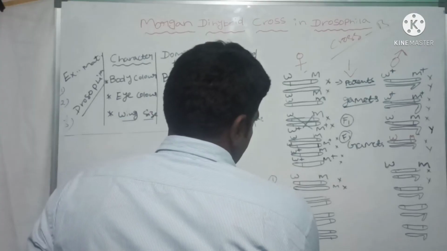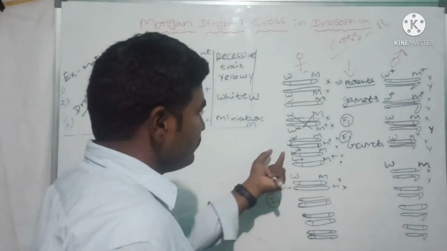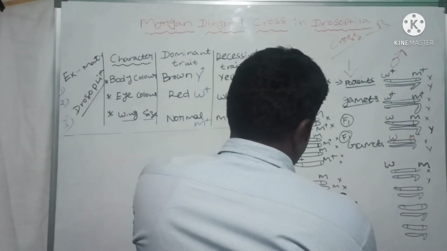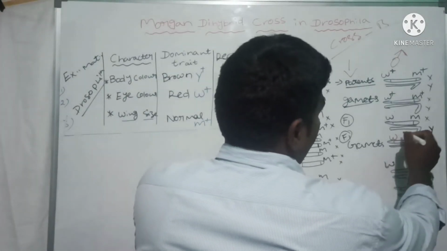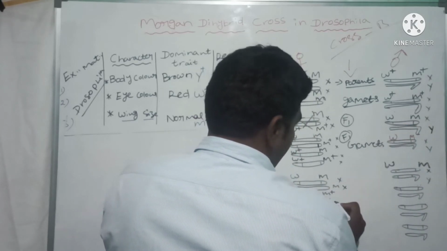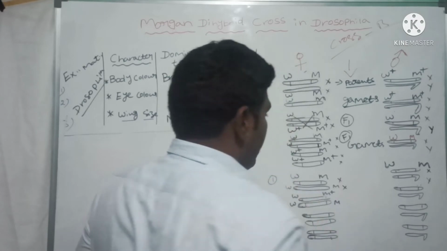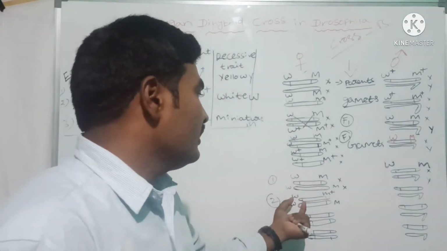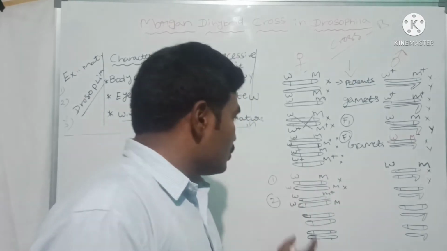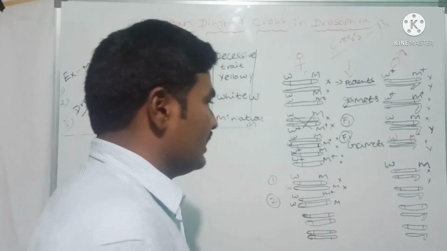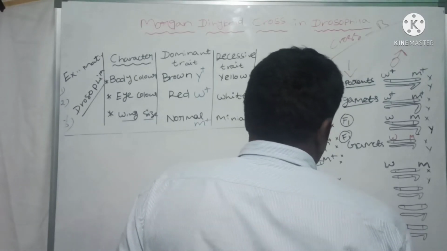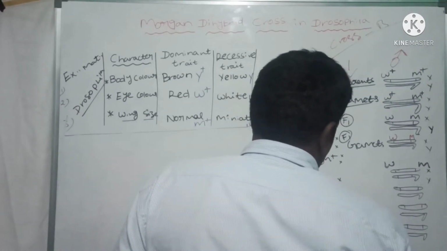The second one is W and M plus. Here the male contains W and M. W indicates white eye with normal wing size. So the progeny is white eye with normal wing size, which means XX chromosome.